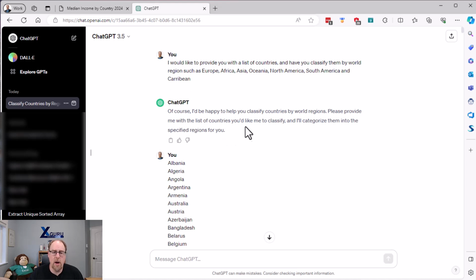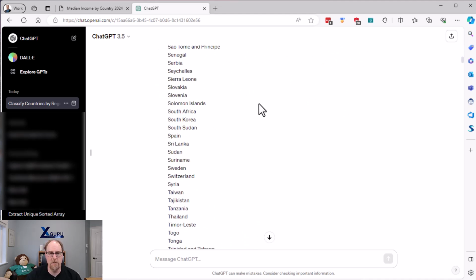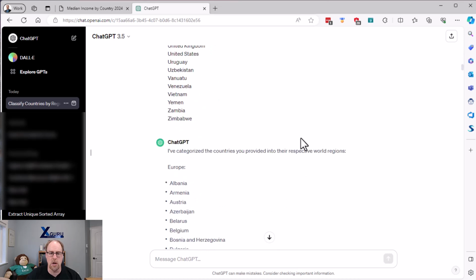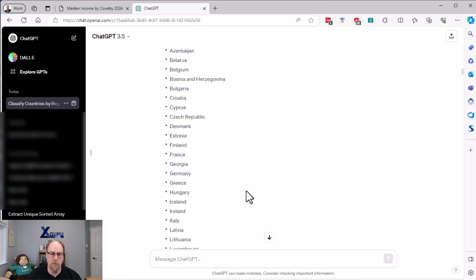ChatGPT says, sure, no problem. You want me to classify all these countries? I can do that for you. Give me the list of countries. So I copied the range of data in the pivot table, selected the first column of the pivot table, Control-C, came in here, Control-V, hit enter, and pasted all these guys in. And ChatGPT said, sure. And then it spit back data like this, Europe, and a whole bunch of bullet points.